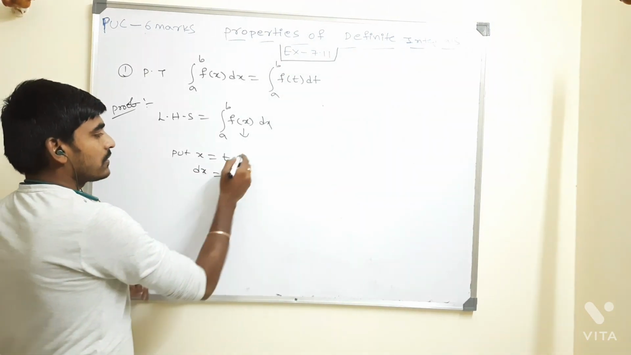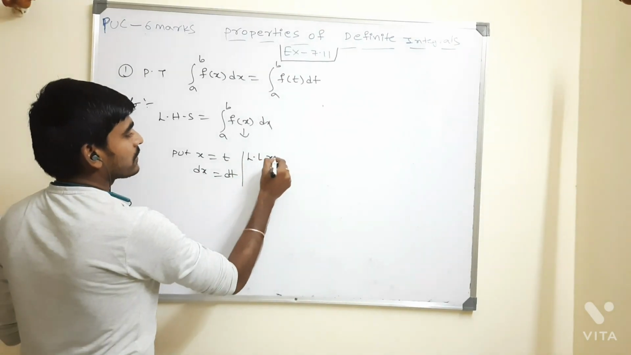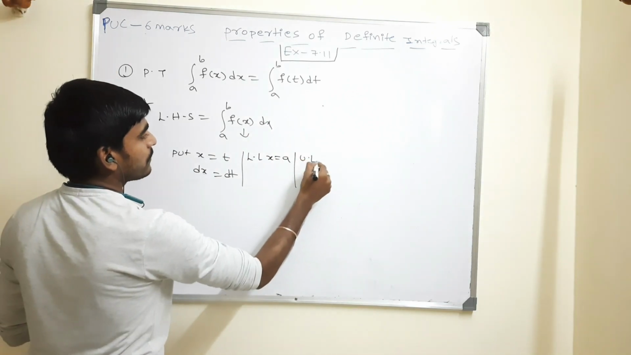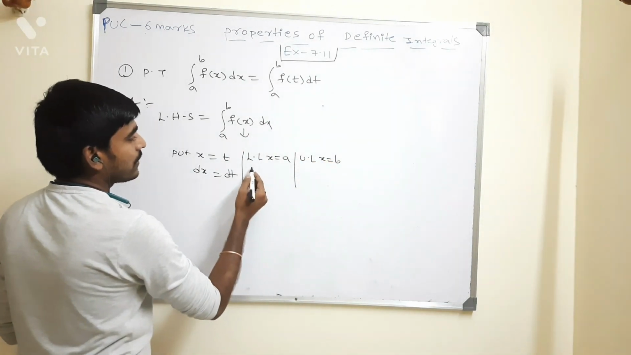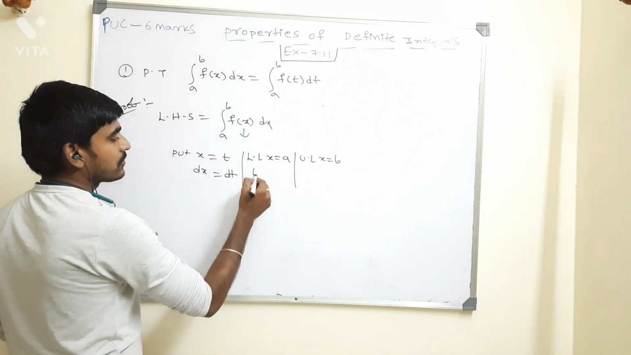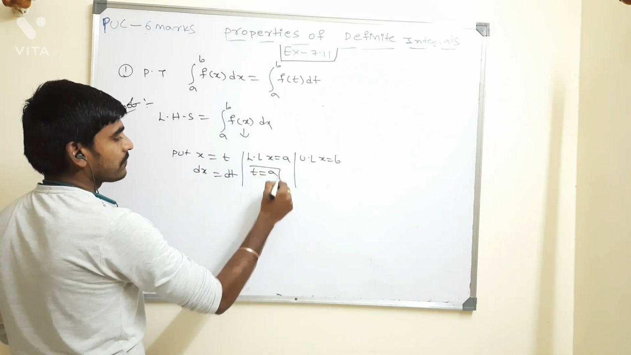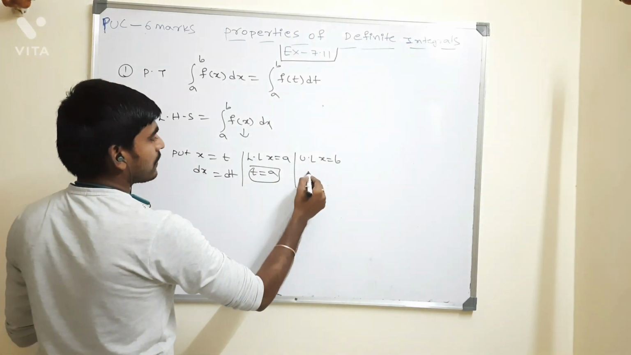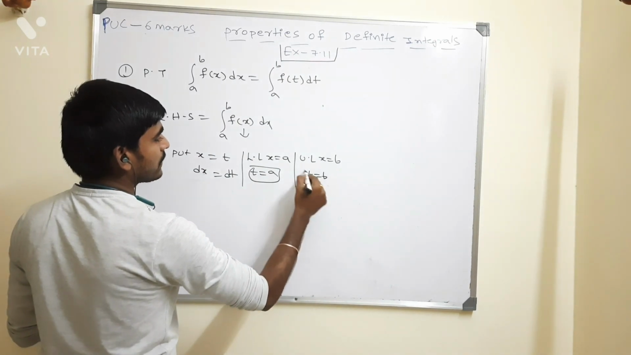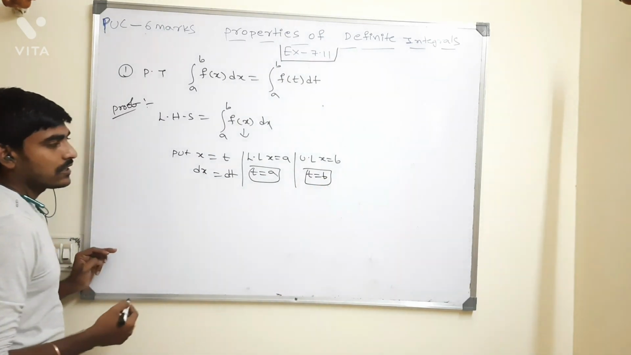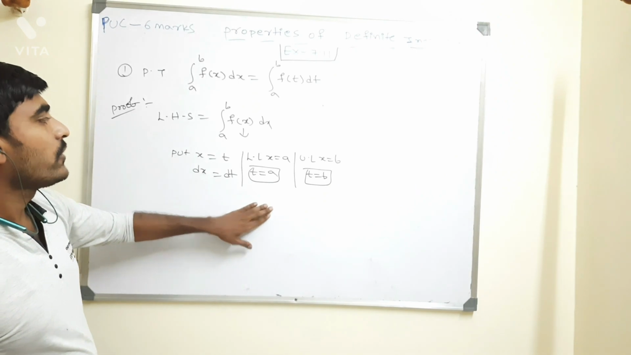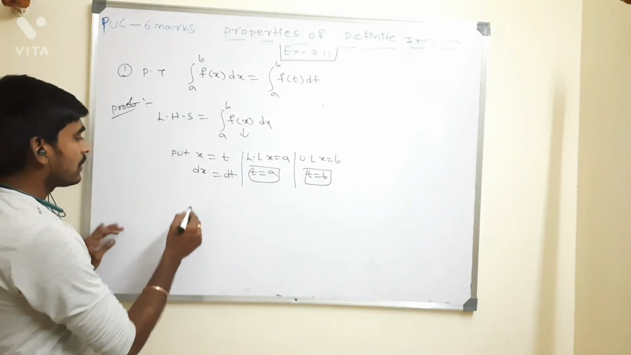Now what to do here? The lower limit is x equal to a, and the upper limit is x equal to b. So what should I take? The t value is a for the lower limit, and the upper limit t value is b. These two things I got. So I am going to substitute all these values in the left hand side part.